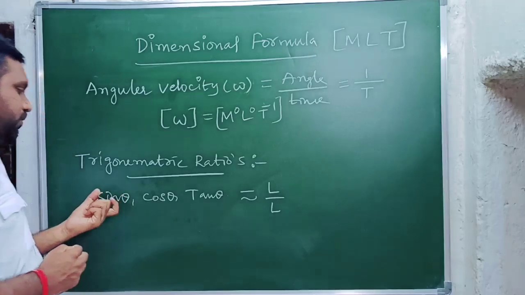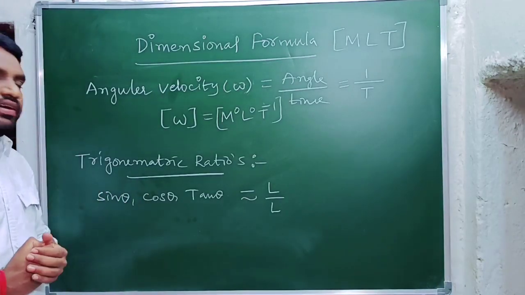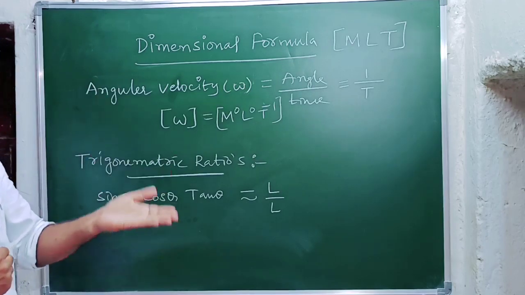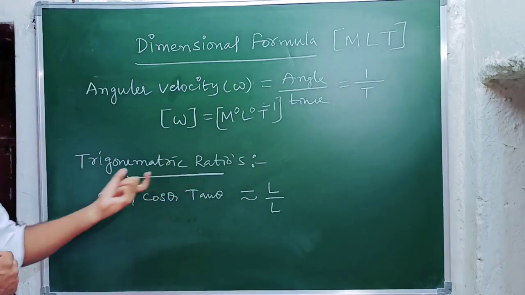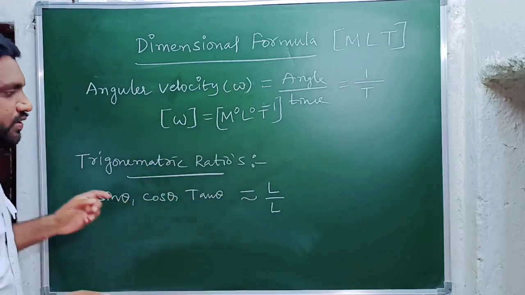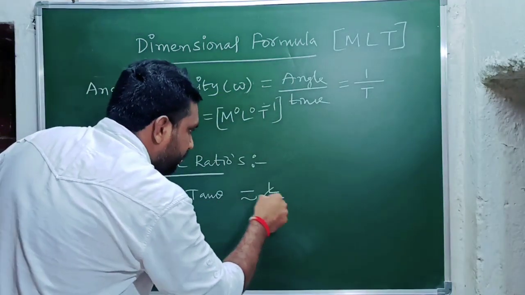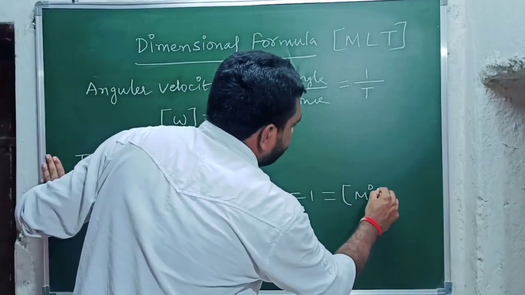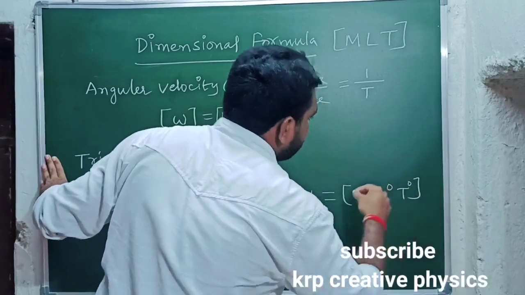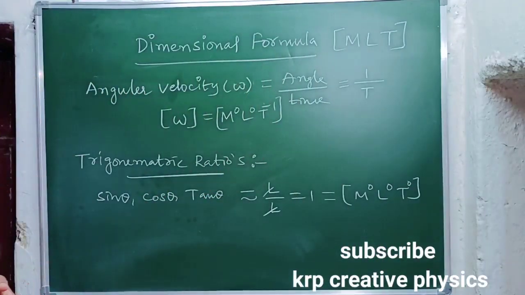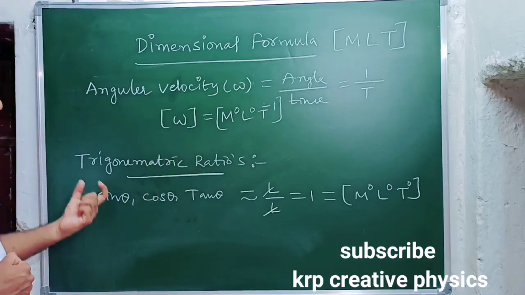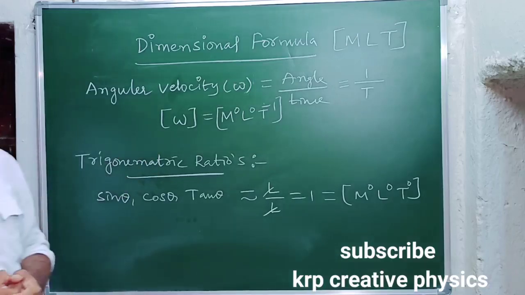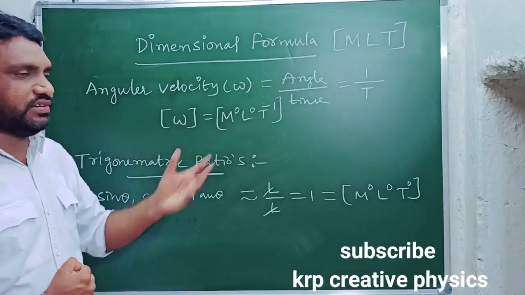For example, if we consider sin theta, what is meant by sin theta? Opposite side by hypotenuse. Opposite side is length, and hypotenuse is also considered as length. Similarly, these are all ratios of length by length. So what do you get? Length by length means again we get 1. So instead of 1, we can write M to the power of 0, L to the power of 0, T to the power of 0. This is the common dimensional formula for all the trigonometric ratios like sin theta, cos theta, tan theta, and all the angles. These two are very important for all competitive exams and entrance examinations.